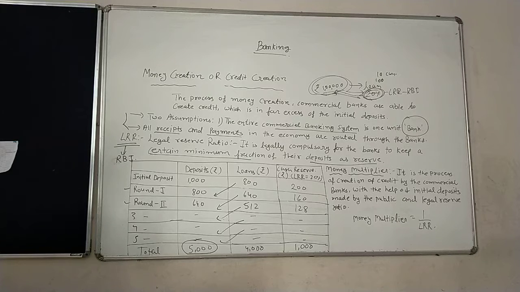At the same time, the cash reserve also goes on increasing each time by 80% of the last cash reserve. The deposit creation process comes to an end when the total cash reserve becomes equal to the initial deposit.